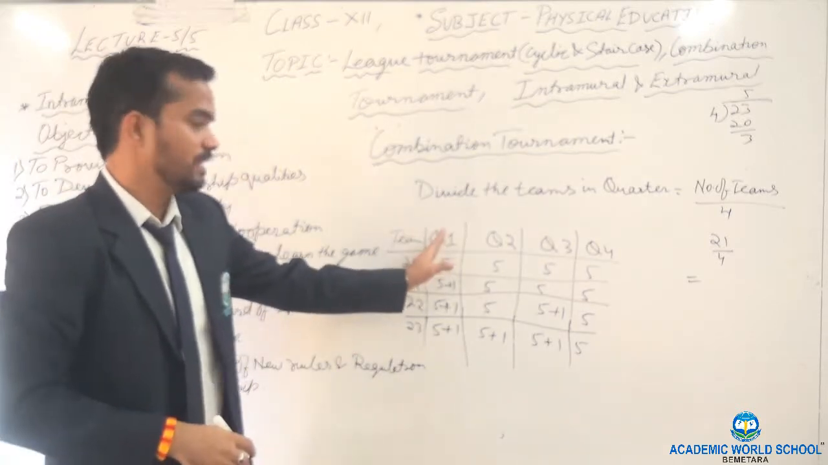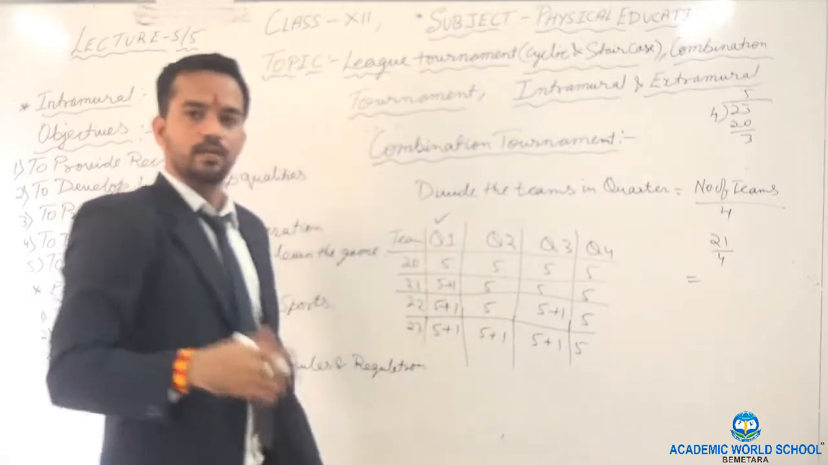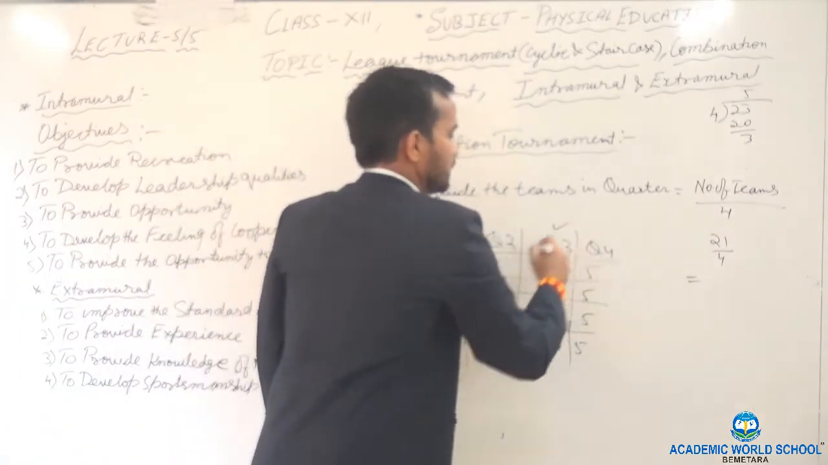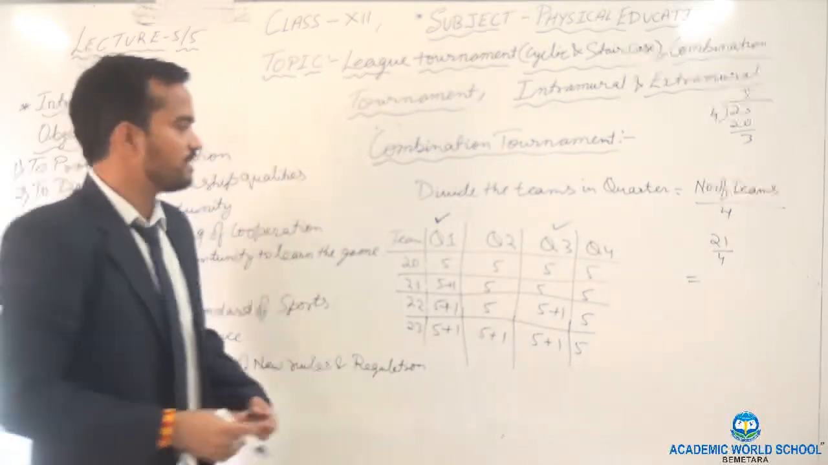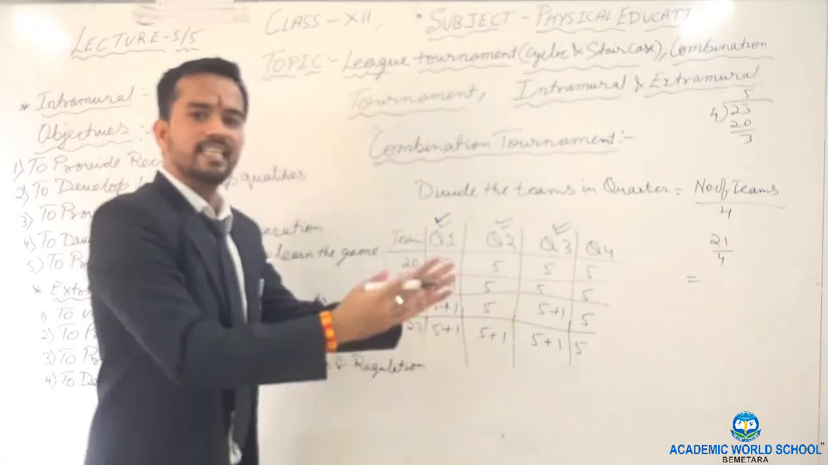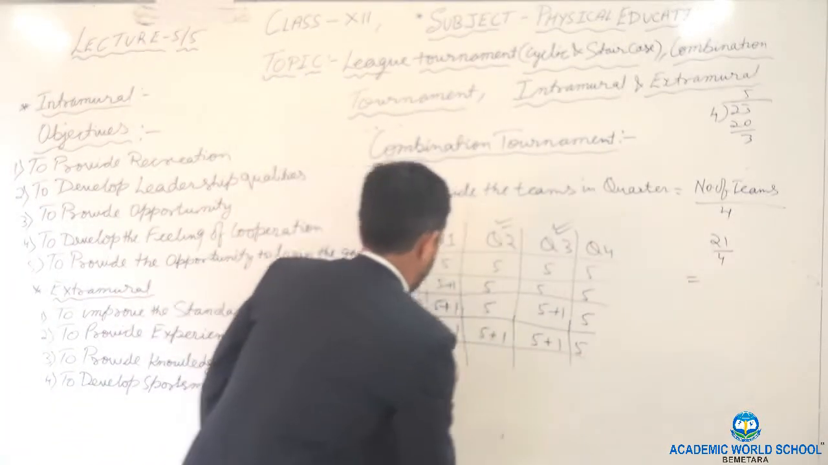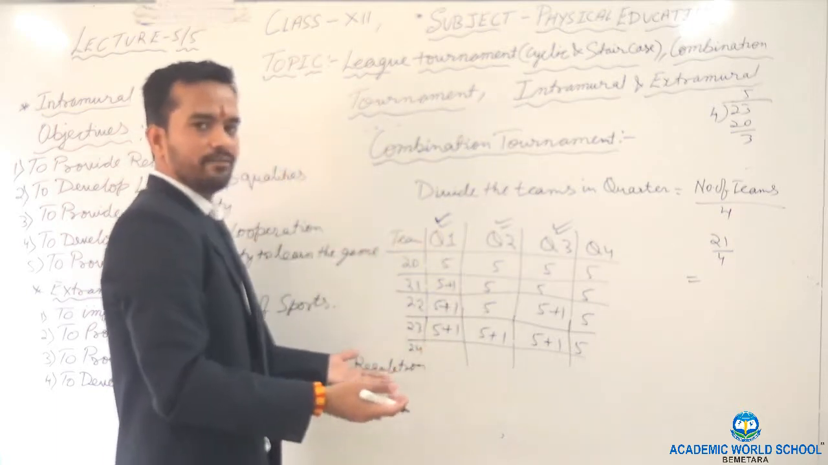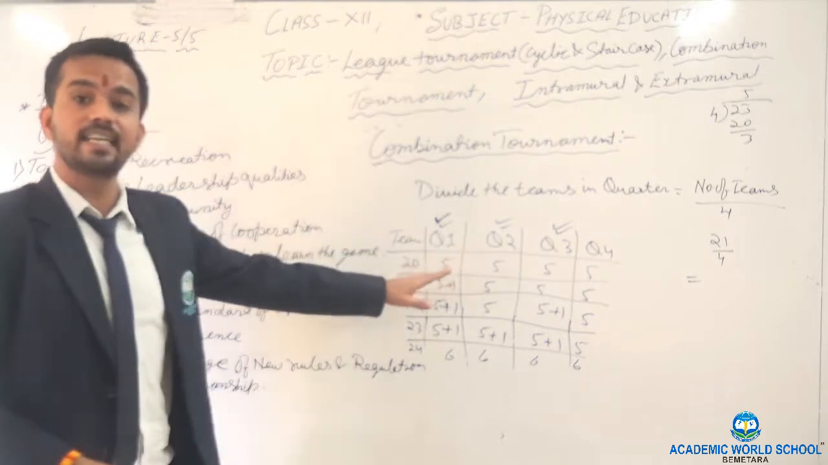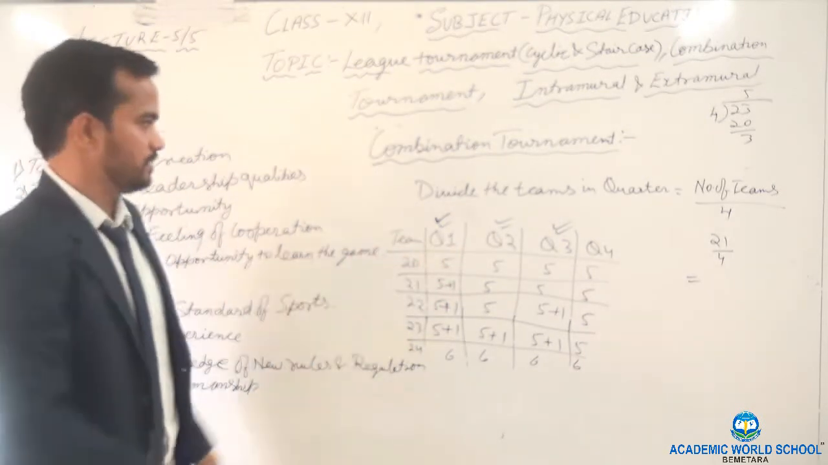Remember, if one team is extra, we will send it to the first quarter. If 2 teams are extra, then we will give one to the first quarter, then the next to the third quarter. If 3 teams are extra, first we will give to the first quarter, then the third quarter, then the second quarter. Like that we will divide the teams. If, for example, 24, it will be equally divided. 4 6s are 24, means 6 teams. Like that we will divide the teams in quarters. Clear? I hope you understand how to divide the teams in quarters.